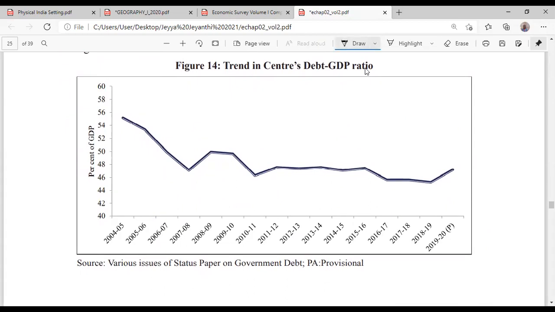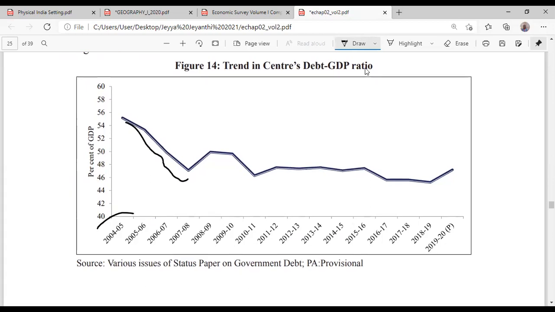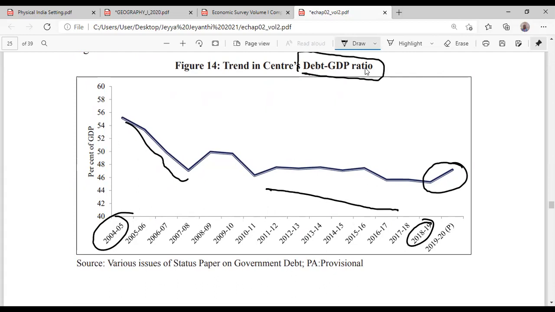Copy this down also. It was decreasing. From 2004 onwards, it was stable. Since 2018, it is increasing. Write down that since 2018, the debt to GDP ratio is increasing. The government started borrowing more.